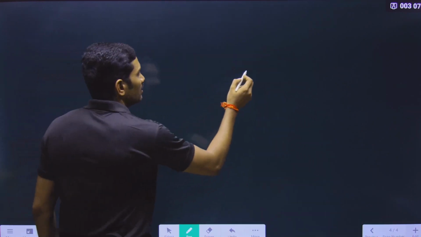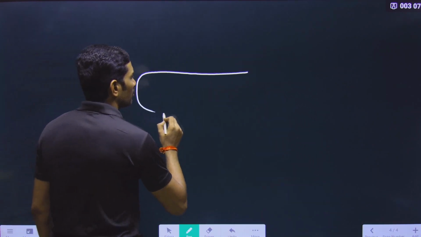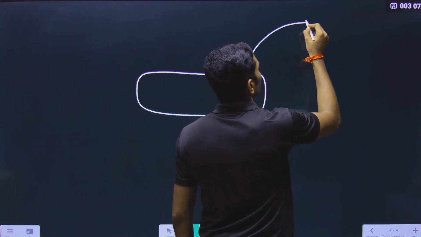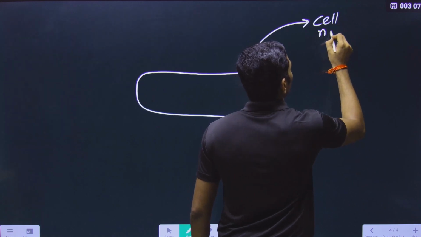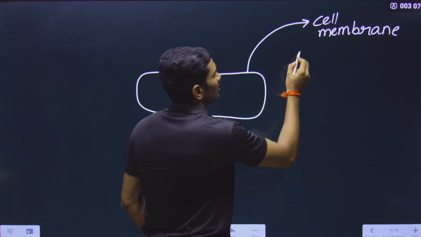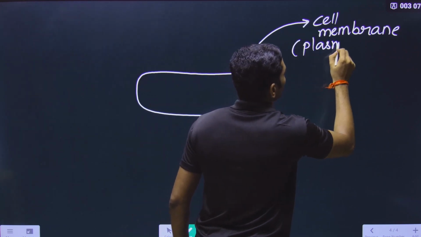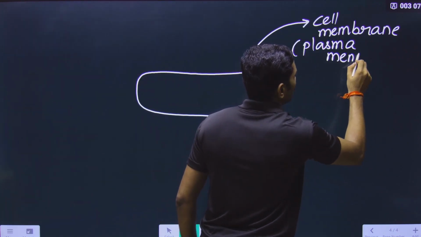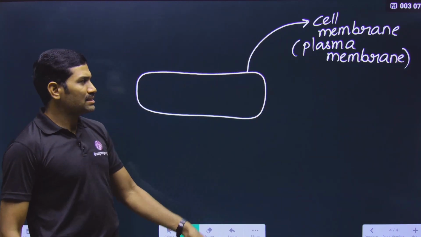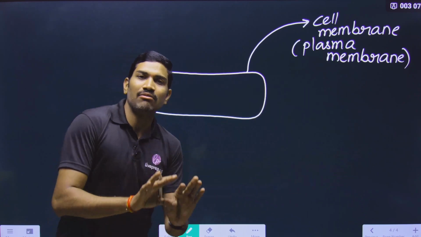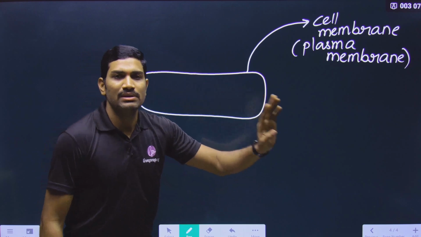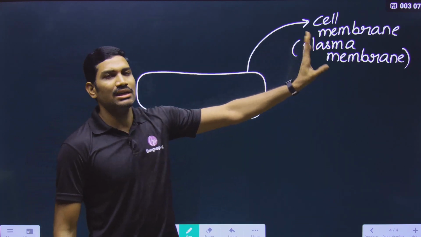Observe this carefully. For any cell, whether prokaryote, eukaryote, whatever it is, if it is a cell, it should compulsorily consist of a cell membrane. What is the other name for cell membrane? Cell membrane is also called plasma membrane. So it is compulsory, whether prokaryotic cell or eukaryotic cell. If we are saying that it is a cell, then compulsorily plasma membrane should be present. Cell wall may or may not be present, but cell membrane or plasma membrane should be compulsorily present. That's why first we are talking about the cell membrane.